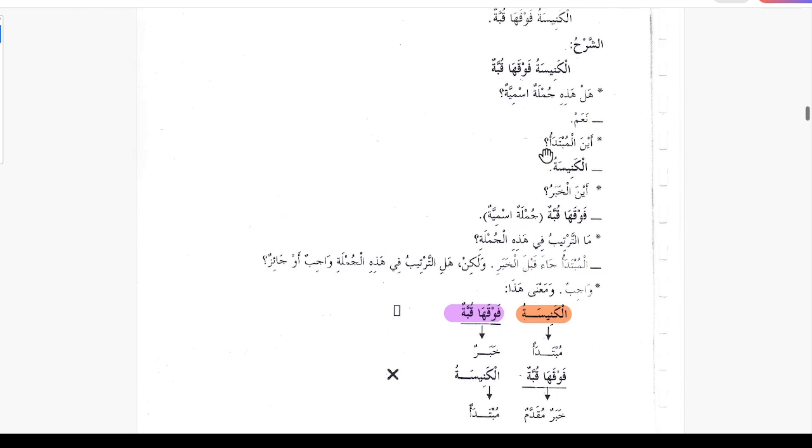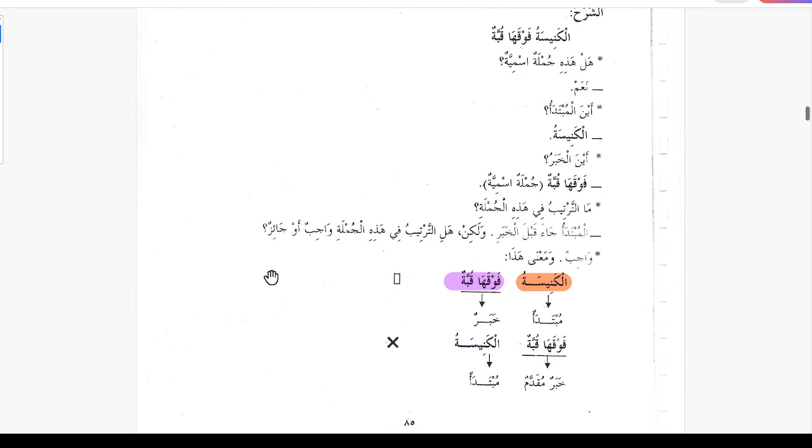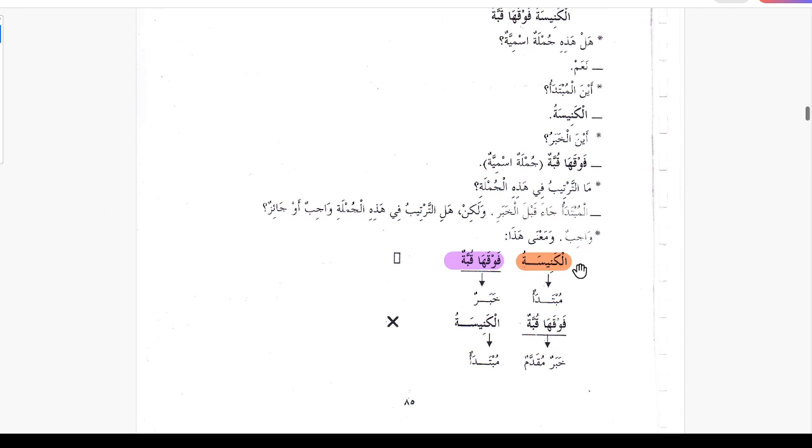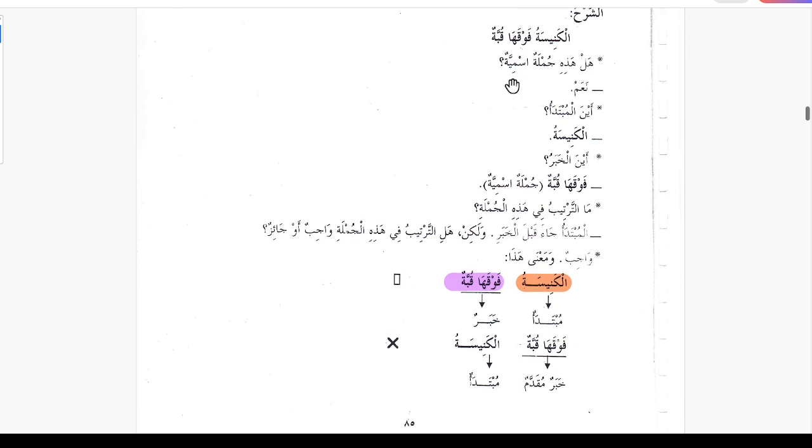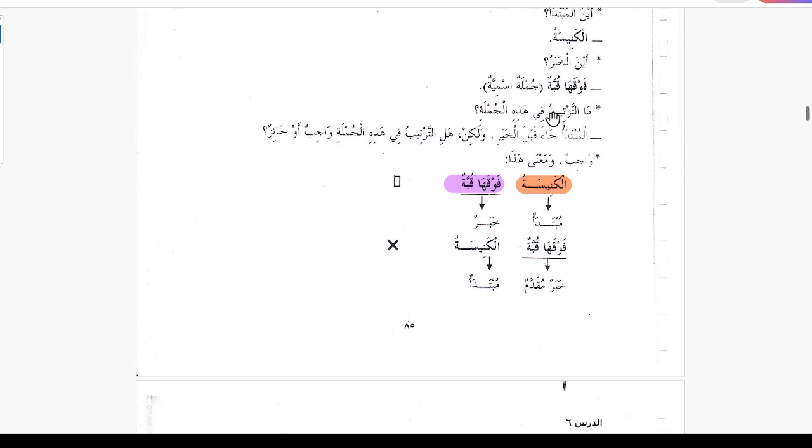We know that mubtada has come before khabar, but is this order in this sentence wajib, permissible, or a must? It is wajib, which means must. So when khabar comes as a jumla, whether jumla ismiya or jumla fe'liya, it will always come after the mubtada. So this is the rule here.